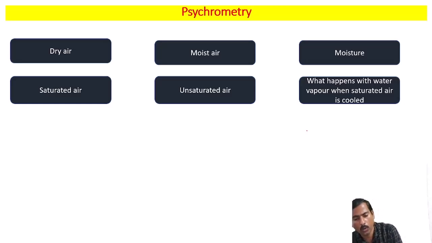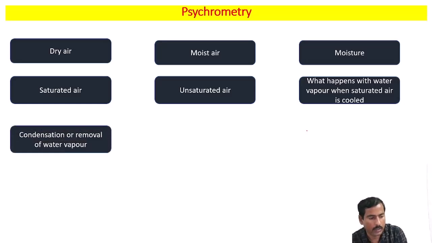If you go to the lower capacity, the difference of water vapor will be condensed to liquid or removed from the air. But the saturated air will remain saturated air at the lower temperature also.